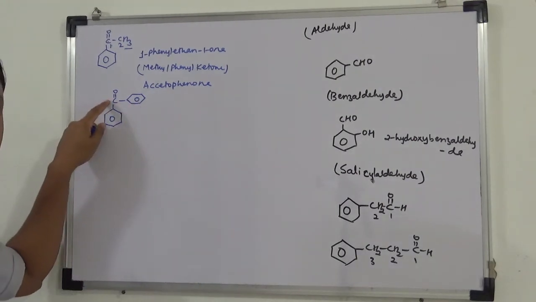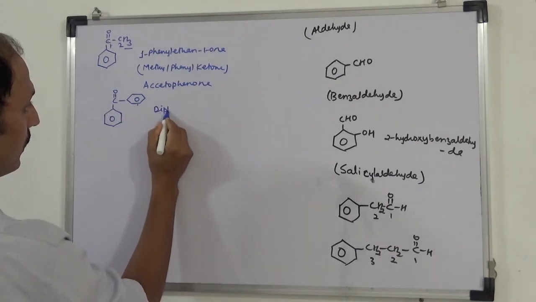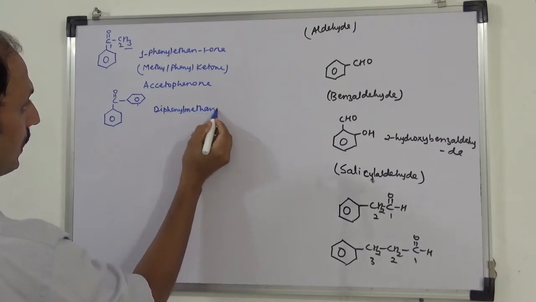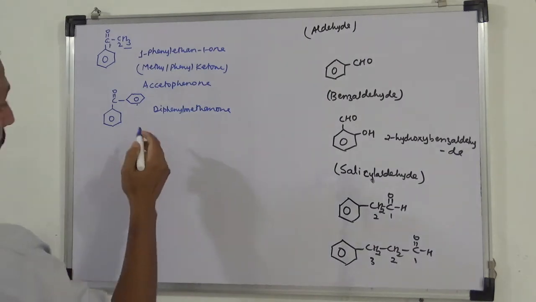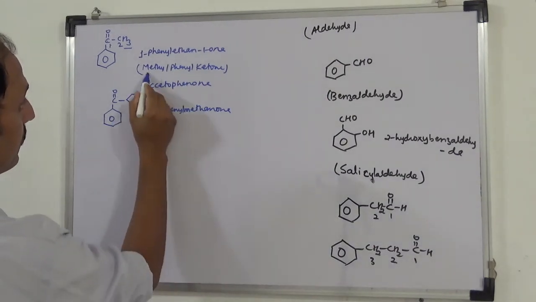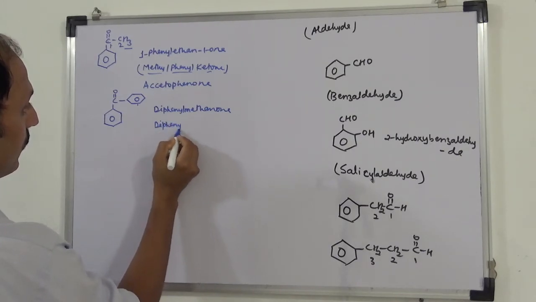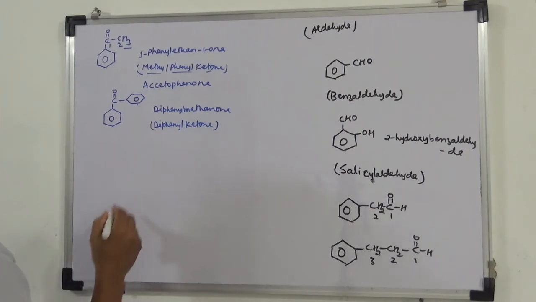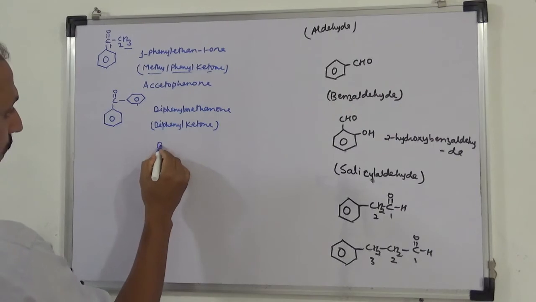Diphenyl methanone. ये दोनों हो गए, so this name can be diphenyl methanone. Okay. Or diphenyl ketone, like here methyl phenyl ketone, so this is diphenyl ketone, or this is also called benzophenone.